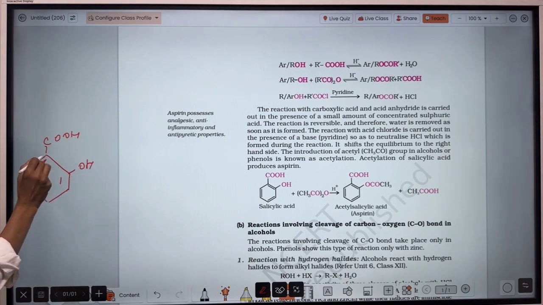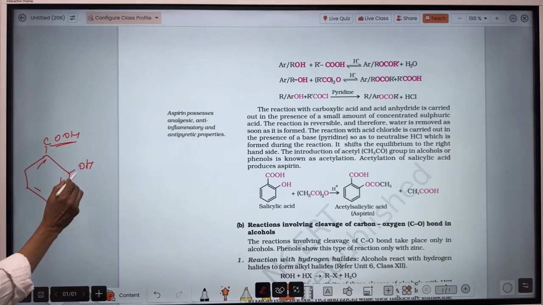What's the IUPAC name of this compound? Because here carboxylic acid is the most senior, the name of the compound will be benzoic acid.